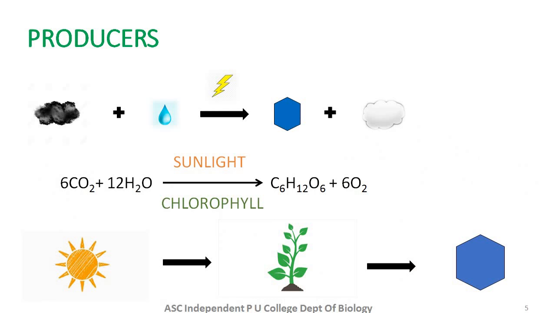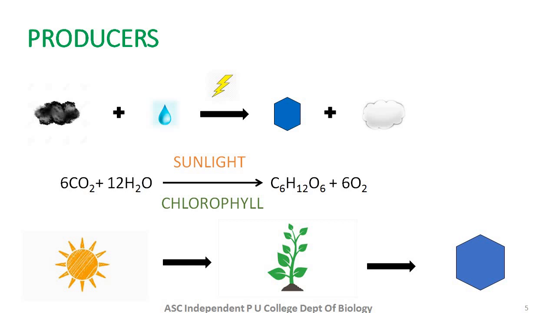We know that there are three types of biotic components: producers, consumers, and decomposers. Let's learn about producers. All the autotrophs of an ecosystem are called producers. The term autotrophs means self-producing. That is, these organisms are capable of producing their own food. Since they are capable of producing their own food, they are called producers. The green plants are the main producers.